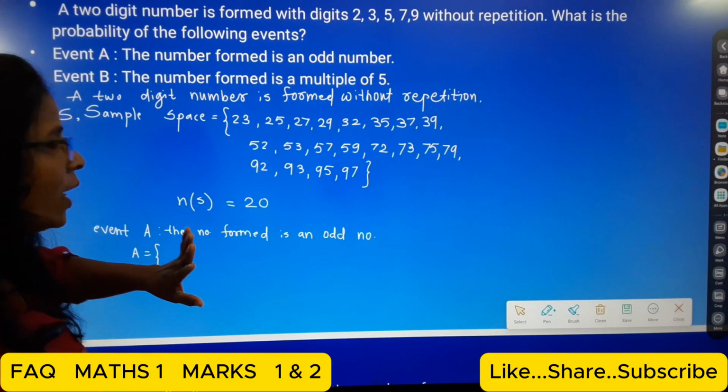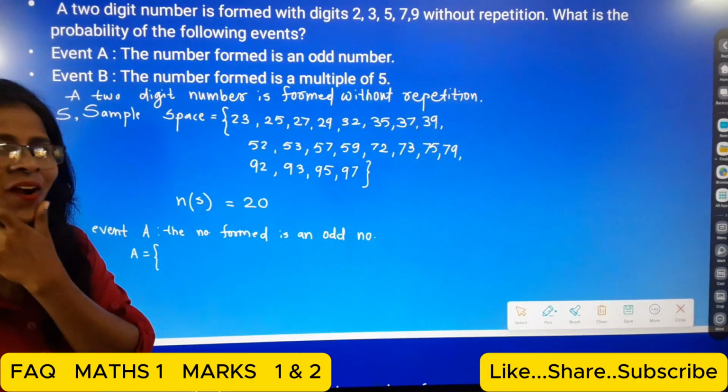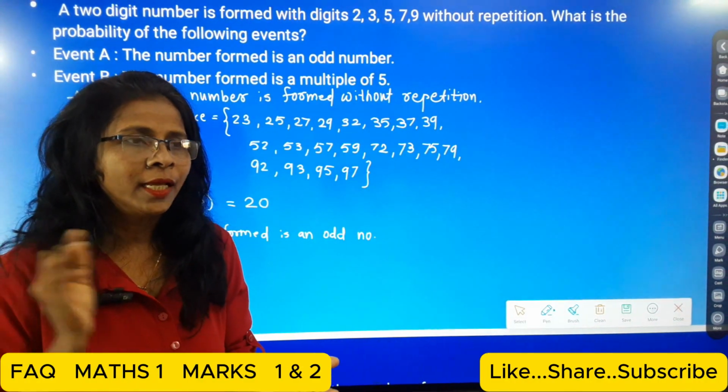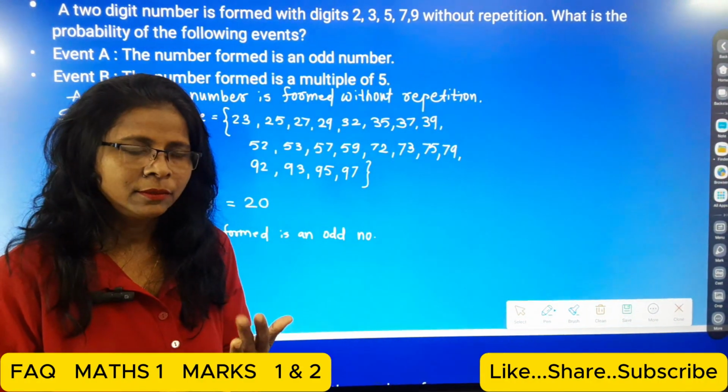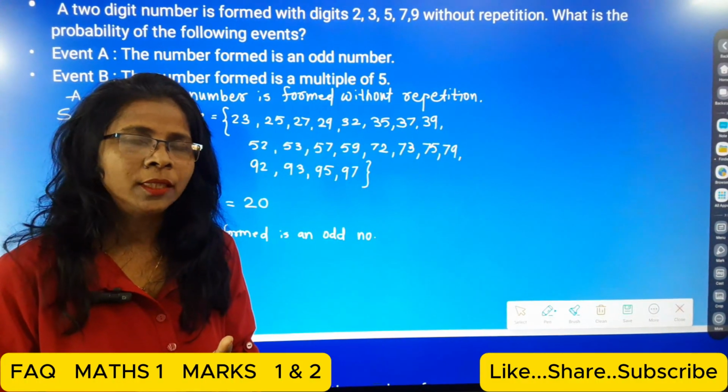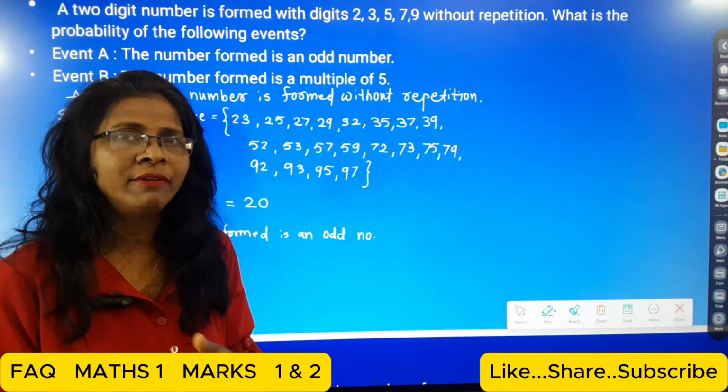All numbers. Okay, so all numbers, what is the meaning of all numbers, students? The unit place of the given number should be 1, 3, 5, 7, 9.